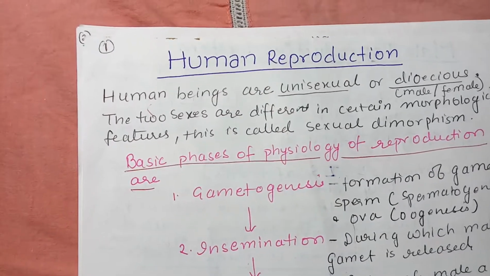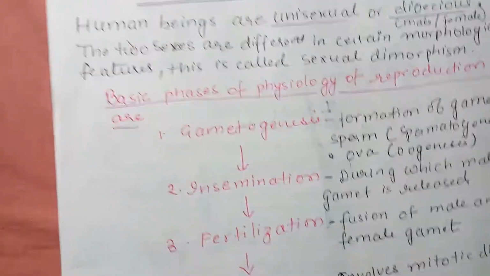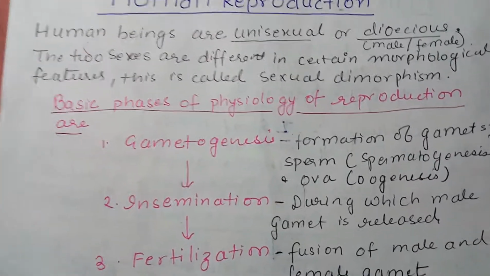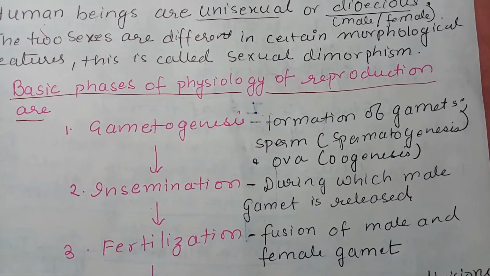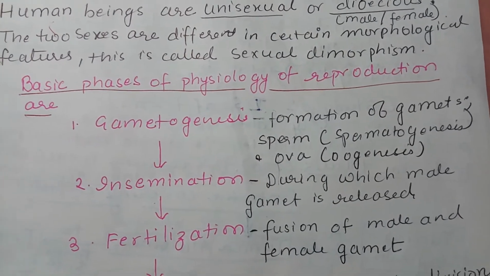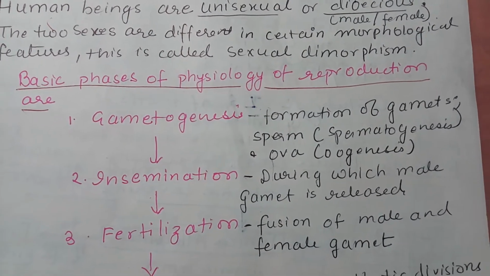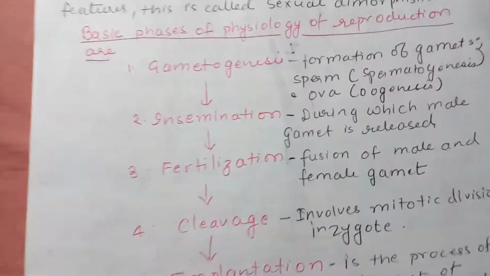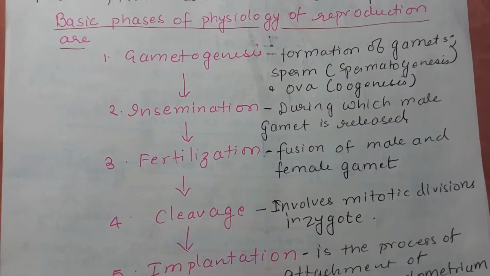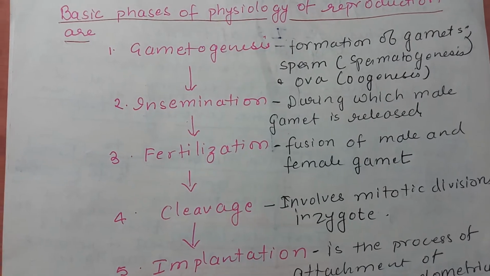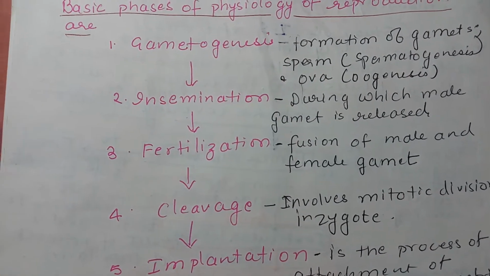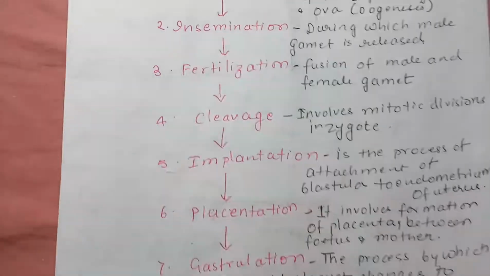Now, the basic phases of the physiology of reproduction are as follows. First is gametogenesis, in which the formation of gametes occurs. The formation of the male gamete is called spermatogenesis and of the female gamete is called oogenesis. Insemination, during which the male gamete is released into the female genital tract. Fertilization, that is, fusion of male and female gametes.